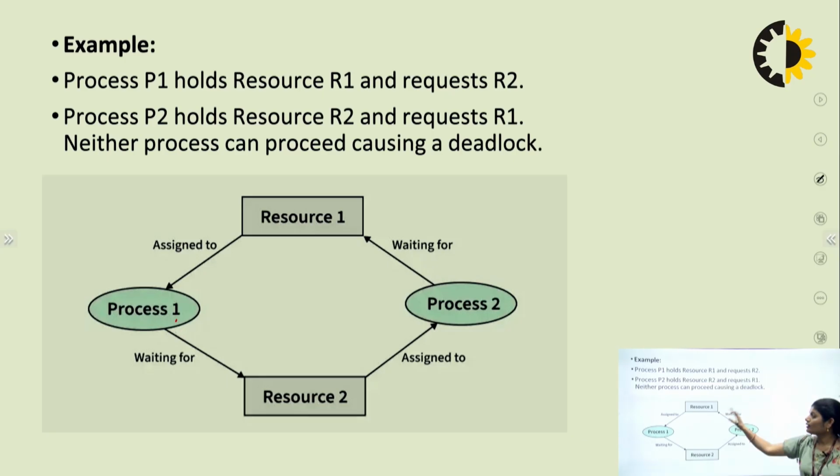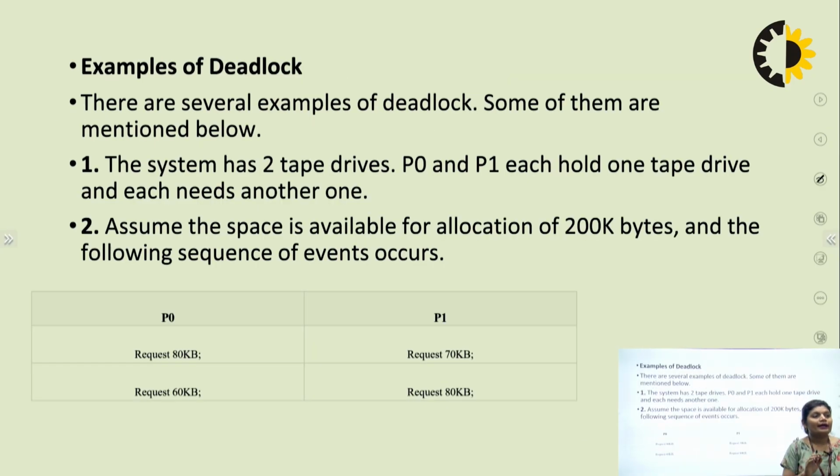I also described this. Another example of deadlock: there are several examples of deadlock, some of which are mentioned below. The system has two tape drives, and processes P0 and P1 each hold a tape drive and each needs another one. Both processes hold a tape drive and are also waiting for another.